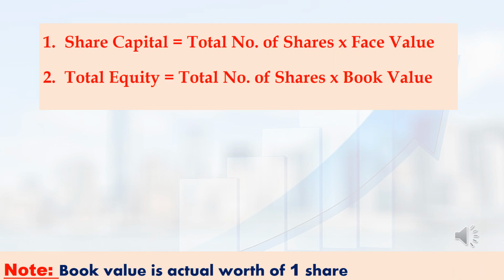Next term is total equity. Total equity means the net worth of the company. In the accounting equation we have already seen the formula: total equity is equal to assets minus liabilities. One more formula: total equity is equal to total number of shares into book value of the share. Here, book value is nothing but the actual worth of one share of that company.